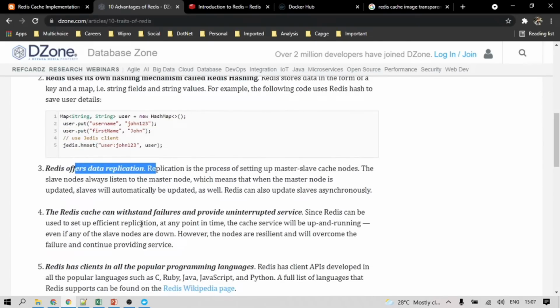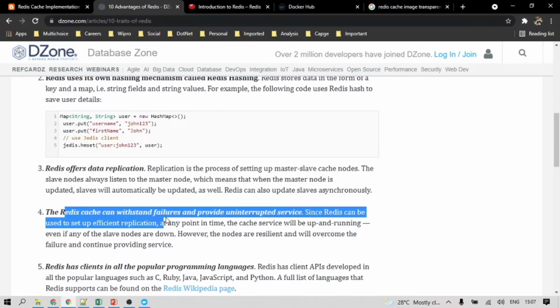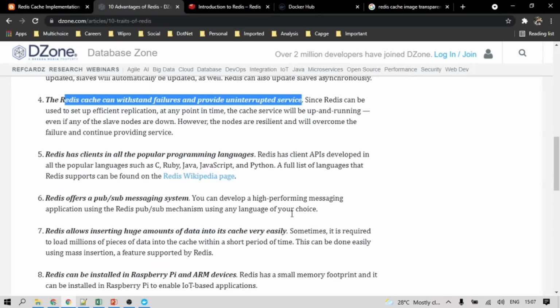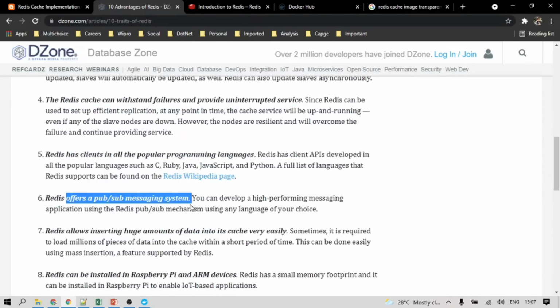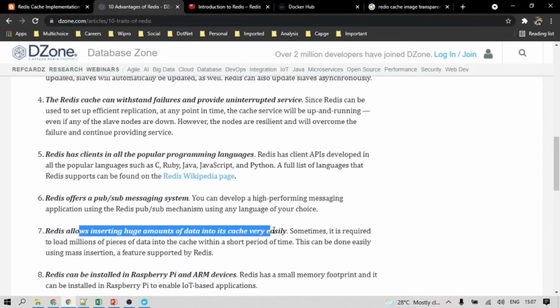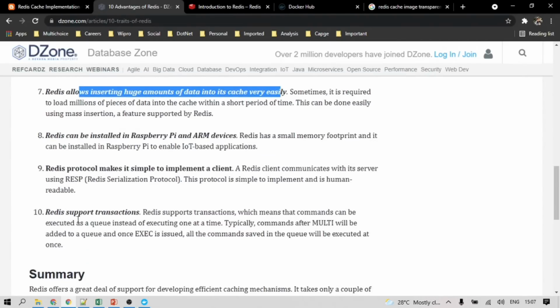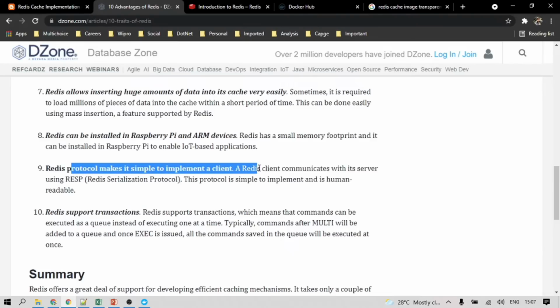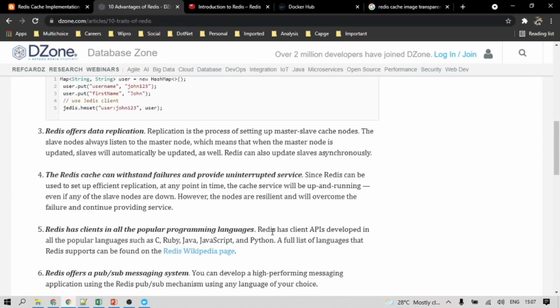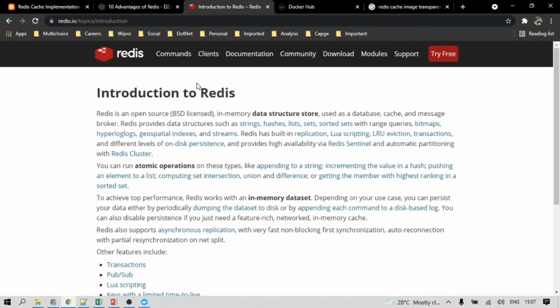Data replication is also provided by Redis, which can withstand failure and provide uninterrupted services. That's also an advantage. A messaging system is also provided by Redis, for inserting huge amounts of data. So not only saving, storing and getting the data is available in Redis, there are other implementations also available. If you want to know more about Redis, you can go to this community portal and learn more about the advantages of using Redis.